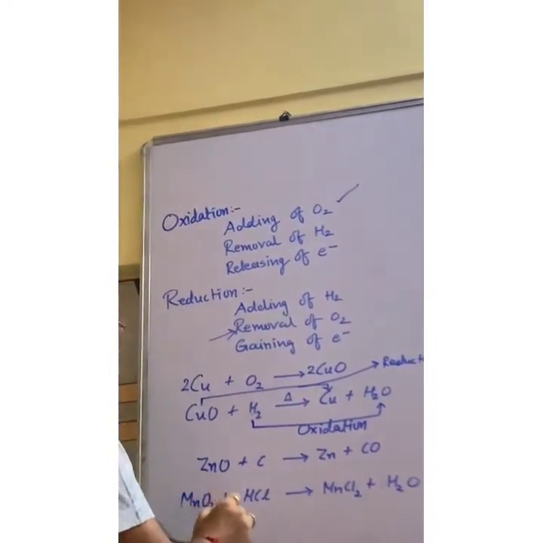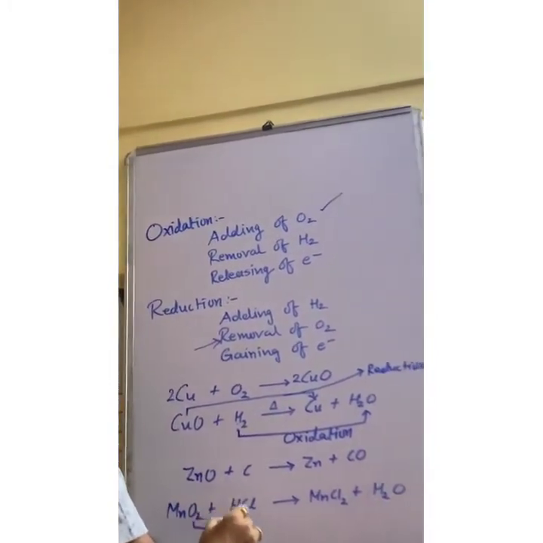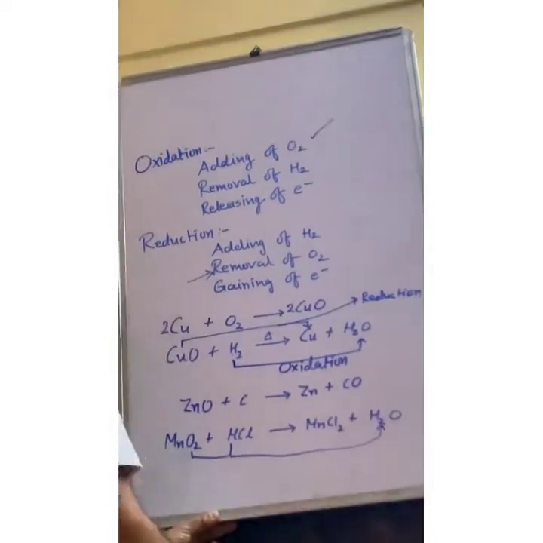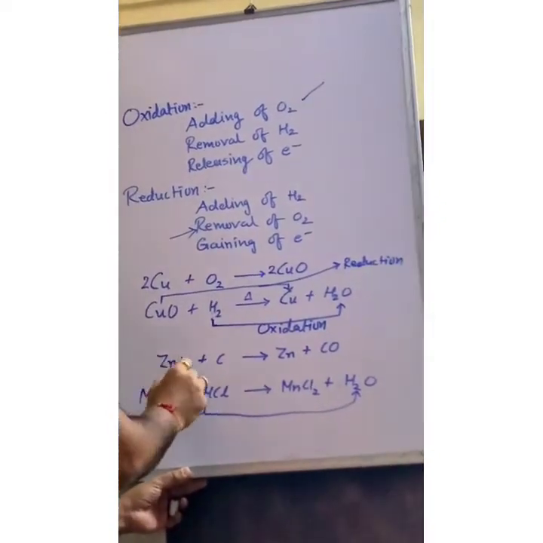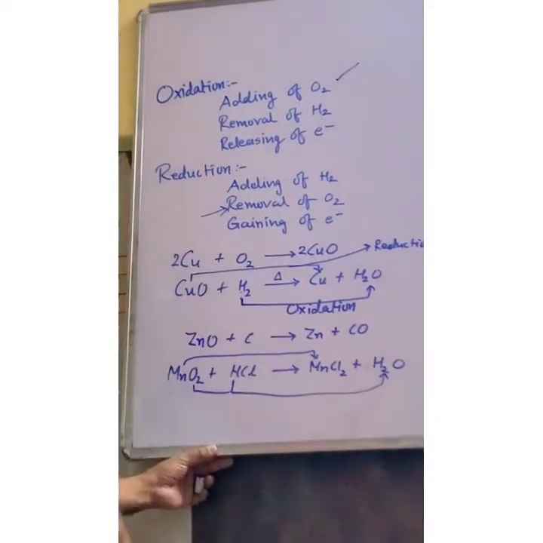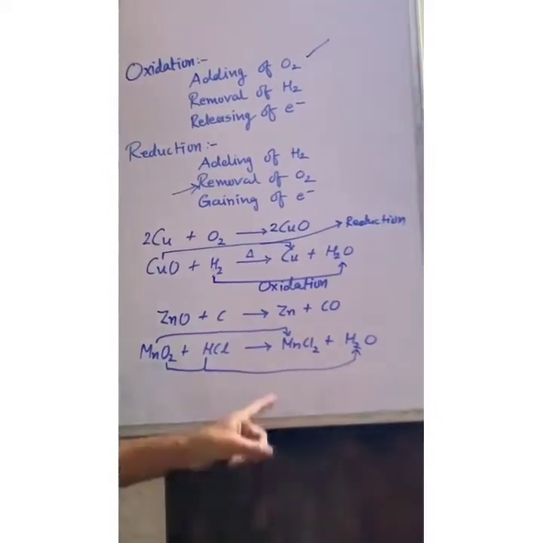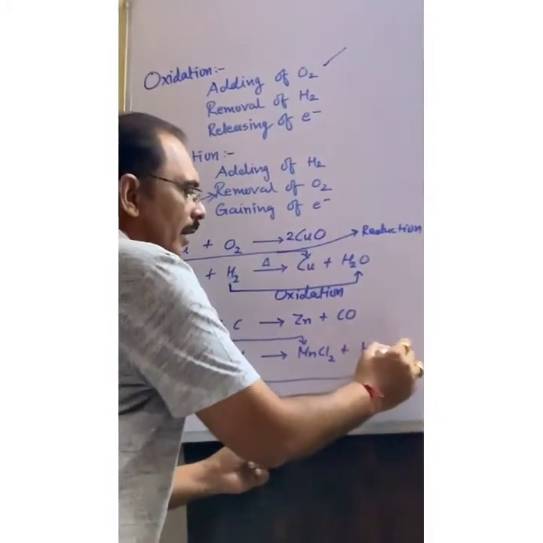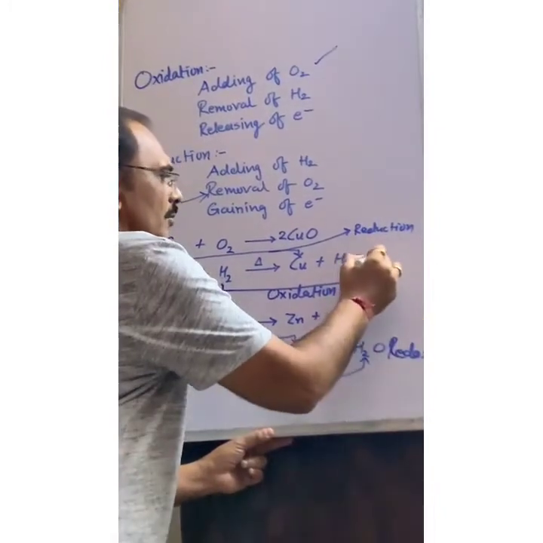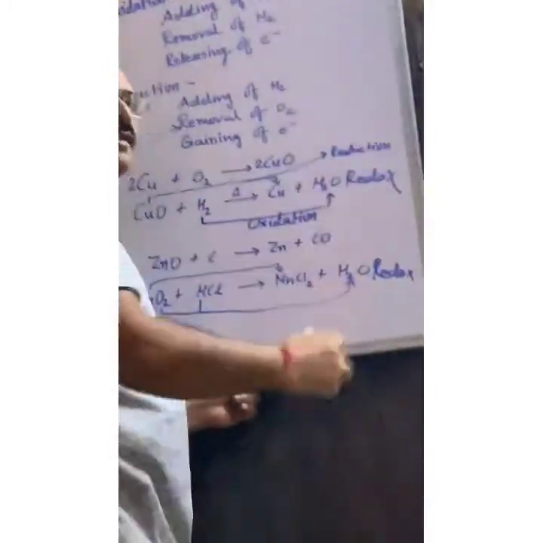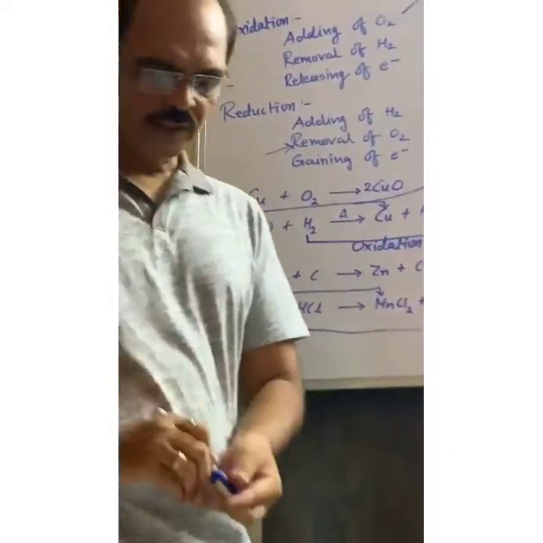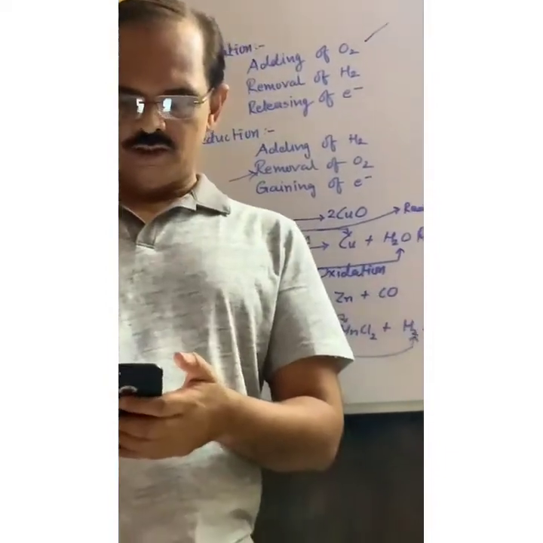So oxygen reacts with hydrogen and forms water, that is called oxidation. Here manganese dioxide releases the oxygen, then it is called reduction. So this reaction is known as redox. Is it okay? Redox reaction.